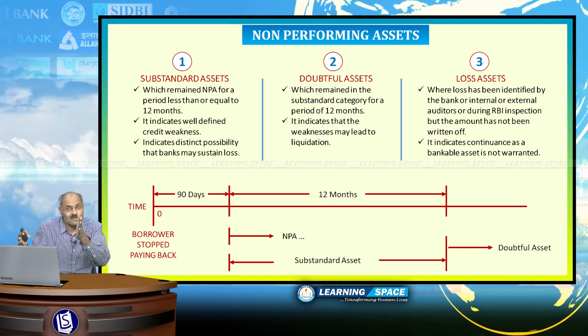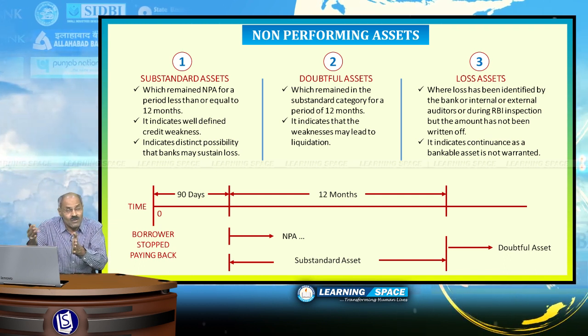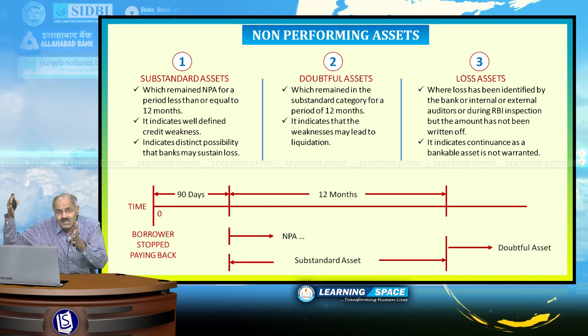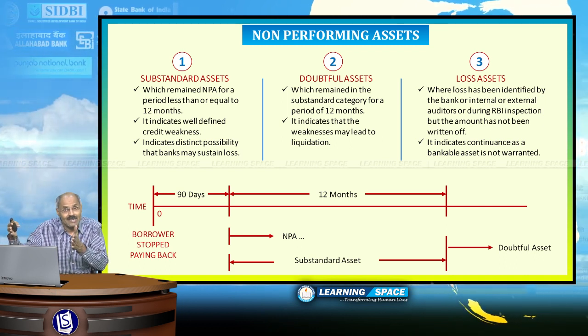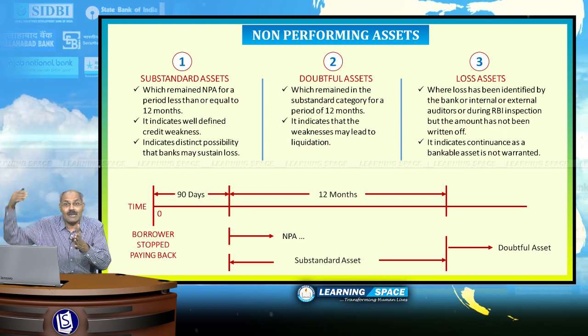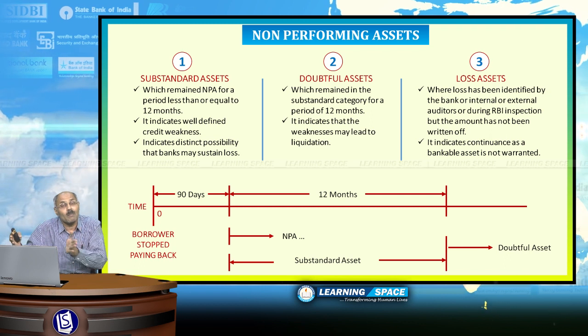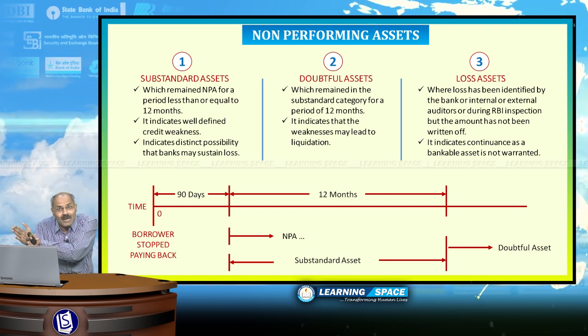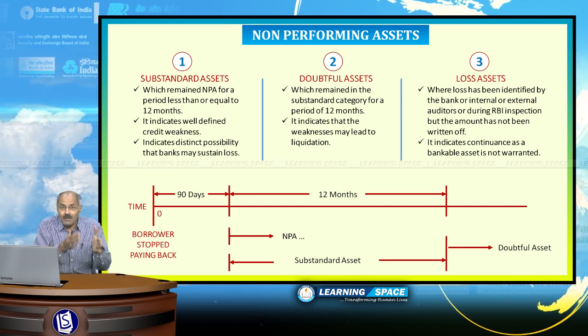If it remains a substandard asset for 12 months, then beyond that period it becomes a doubtful asset.